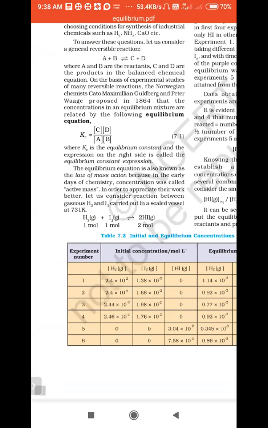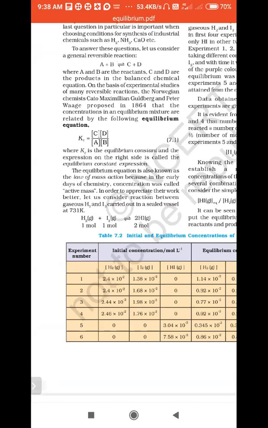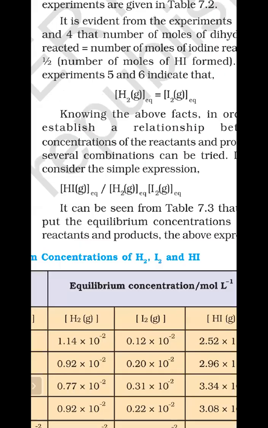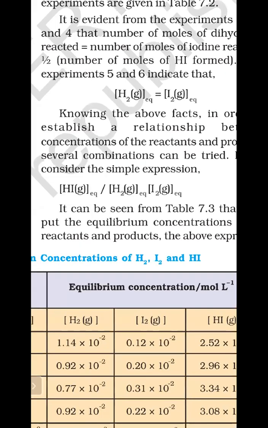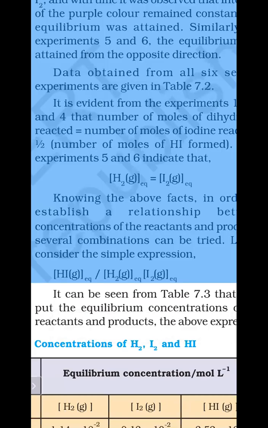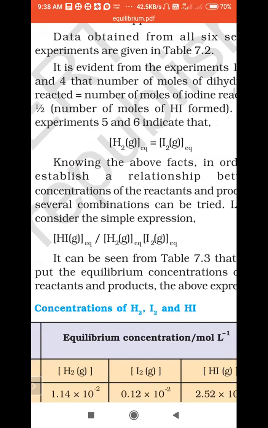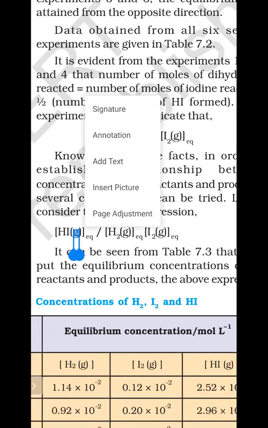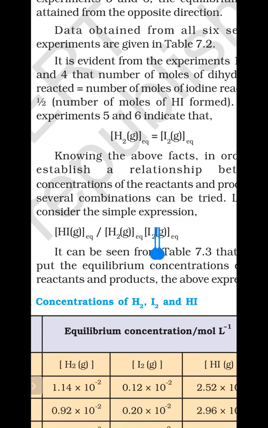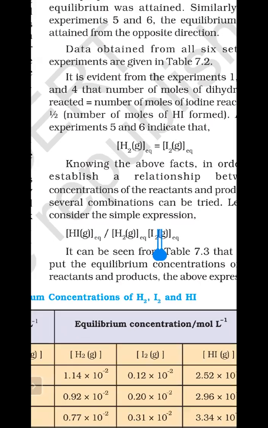So concentration is also called as active mass, like that you are representing. Let us see this equation, how we are representing. So therefore hydrogen iodide is there. Therefore concentration of HI divided by concentration of H2 into concentration of I2, like that you are representing there.